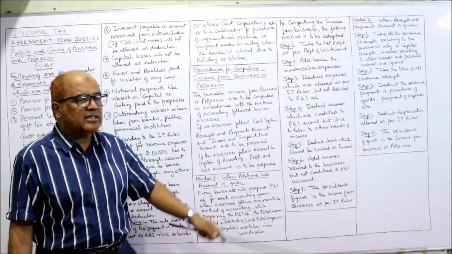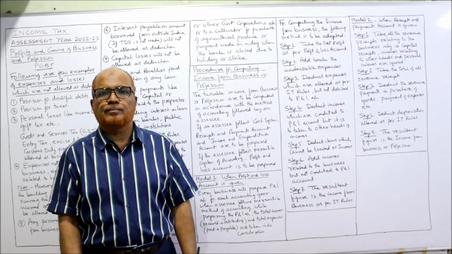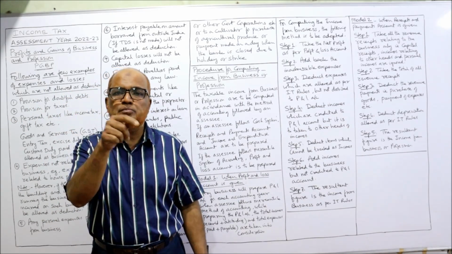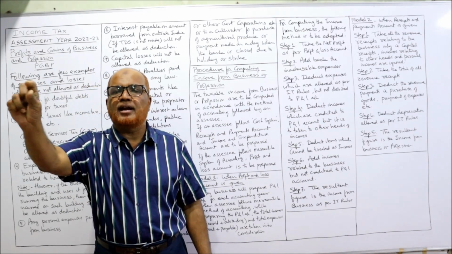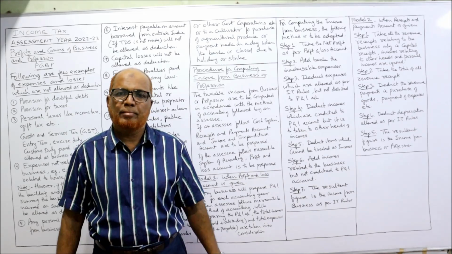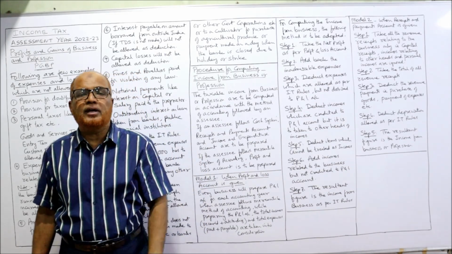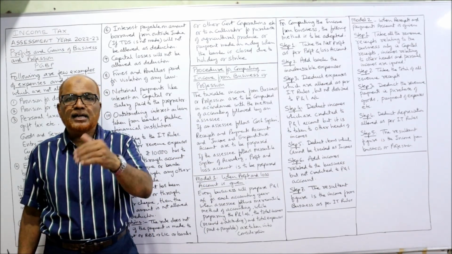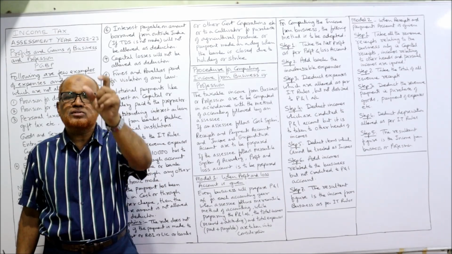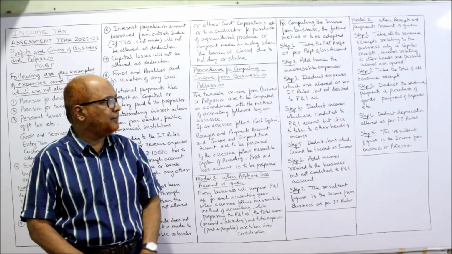Step 4. Deduct incomes which are credited to profit and loss account but are not taxable as business income. Example, in the profit and loss account credit side, rent from house property is given. We know rent from house property is taxable under income from house property. It is not taxable as a business income. So we deduct because these are incomes which are credited to profit and loss account but taxable separately.